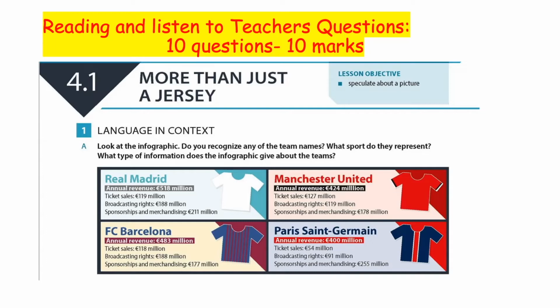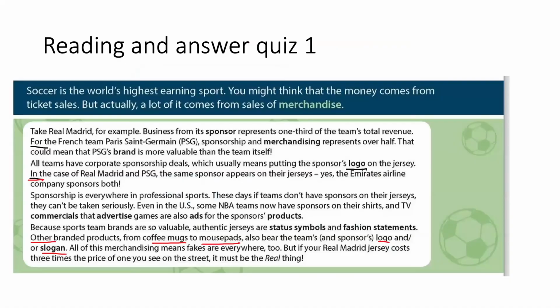Ticket is just 54. But when they sell their t-shirts, their team items, then they get more money. So that could mean that PSG's brand is more valuable than the team itself, because when they play, there are just few people, not a lot of money from the ticket sales, but many people are buying their products.